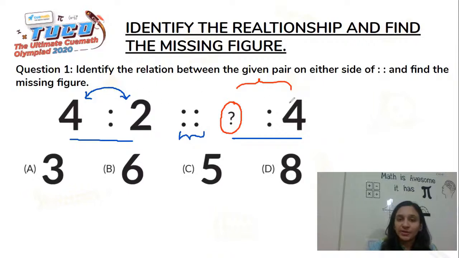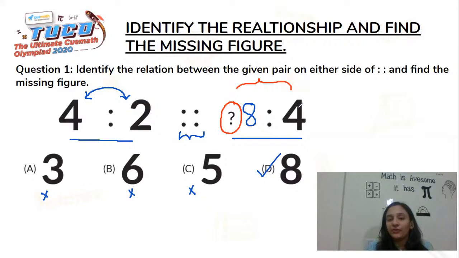So we'll go backwards because the first number is missing. So we have to come to the first number from the second number. What we understood is that the second number is half of the first. So 4 is half of which number? It's definitely not 3, definitely not 6, and definitely not 5. But the correct answer is 8, because half of 8 is 4, or we can say that 8 is double of 4. So the correct answer to this question becomes option D.